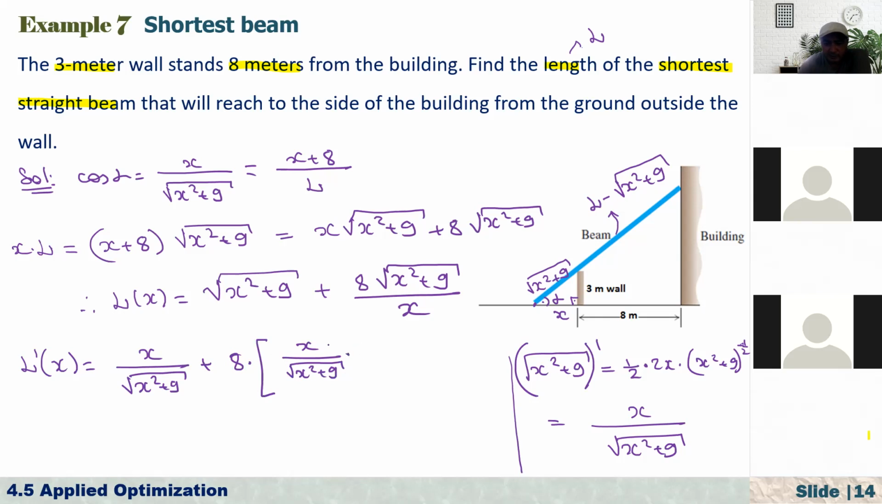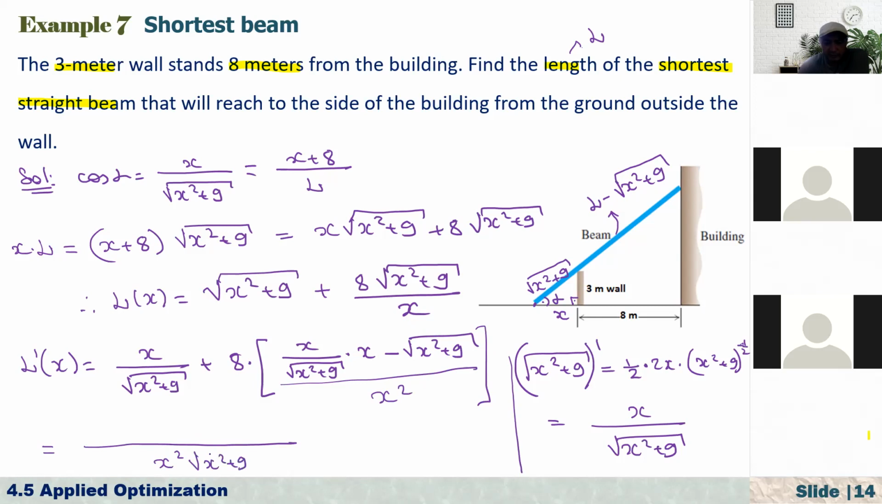And times, here we have x, minus, now here we have x squared plus 9, and the derivative of x is 1, over, now we need to square the denominator. So here we have x squared. Now if you simplify this, what is the common denominator? The common denominator is x squared and the square root of x squared plus 9.